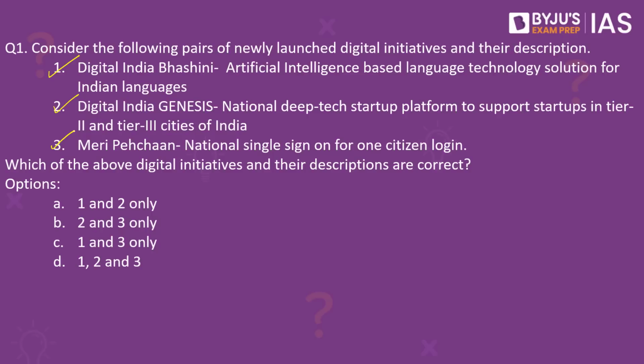The next one, Digital India Genesis. As stated, this is a deep tech startup platform to support startups in Tier 2 and Tier 3 cities of India. This platform will help discover and support the growth of successful startups. While Meri Pehchan is a user authentication service in which a single set of credential provides access to multiple online applications or services for the users. Since the question asks for the correctly matched pairs, the answer to this question would be option D, 1, 2, and 3.